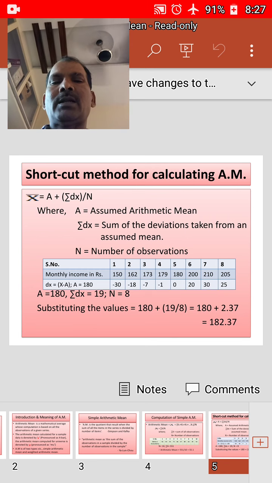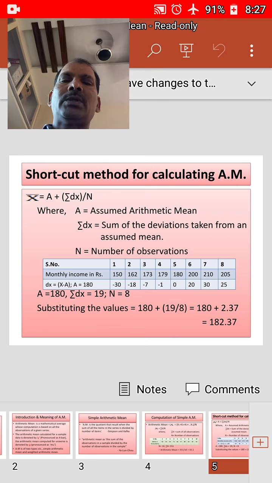The minuses and pluses are subtracted. Now the number of items we have considered here is 8. As we know, assumed mean is considered as 180. Substituting the values in the formula, x bar is equal to a plus sigma dx by n.